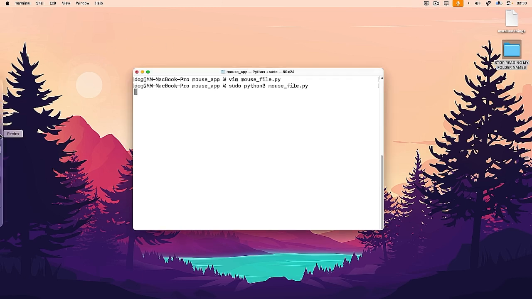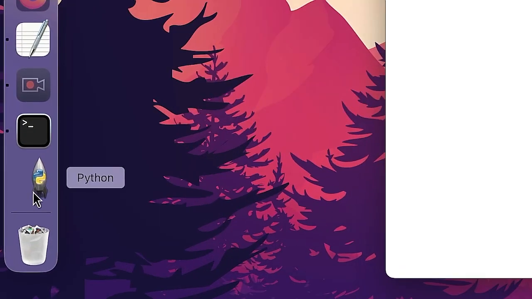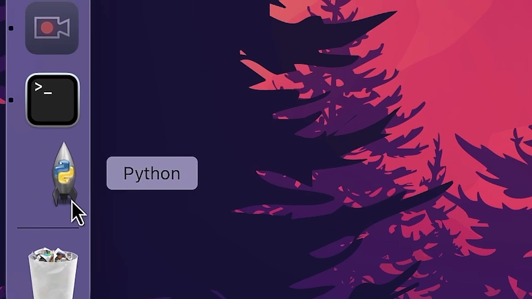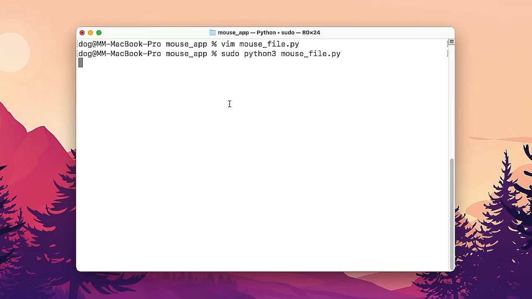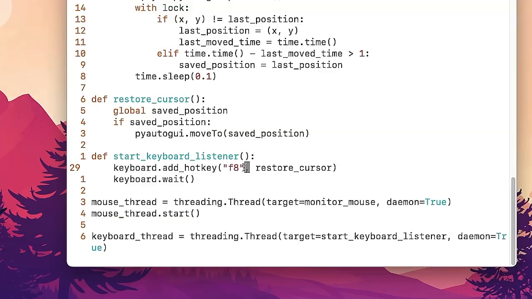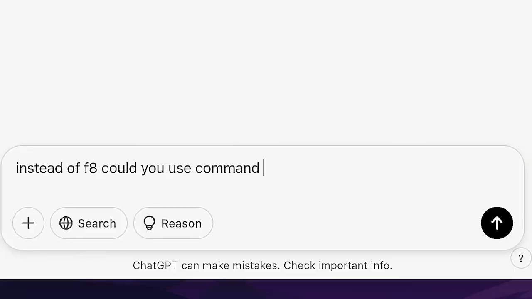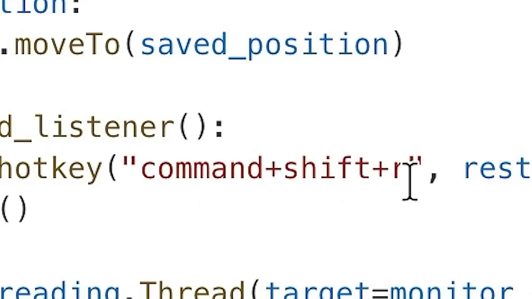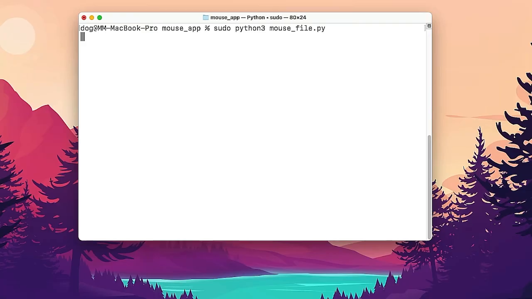Look at that. I just had to use a different library. Oh, there's a spaceship bouncing. Very mesmerizing. Anyway, Control C to quit. Oh, I can't believe this just worked. So now, if I want to change the keyboard shortcut, I should be able to make this hotkey different somehow. Could you use Command Shift R keyboard shortcut? Oh, it's just Command plus Shift plus R. Okay, let's yoink this. And does it work?